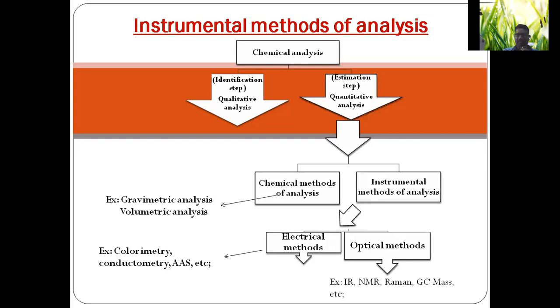Under optical methods, we study how the material acts towards electromagnetic radiation. Based on this property, all these spectrophotometers have been developed. So this is the classification of instrumental methods of analysis.